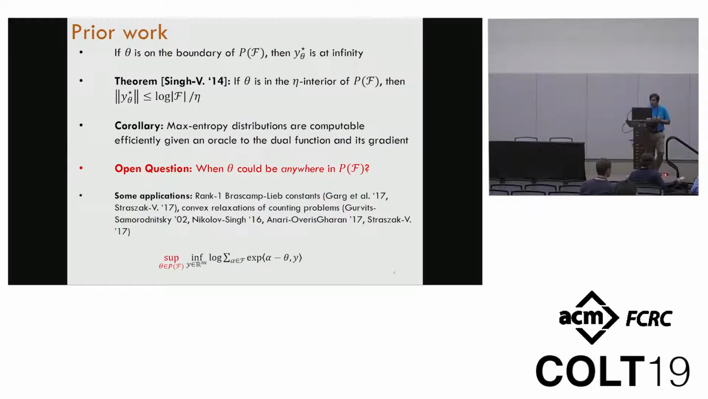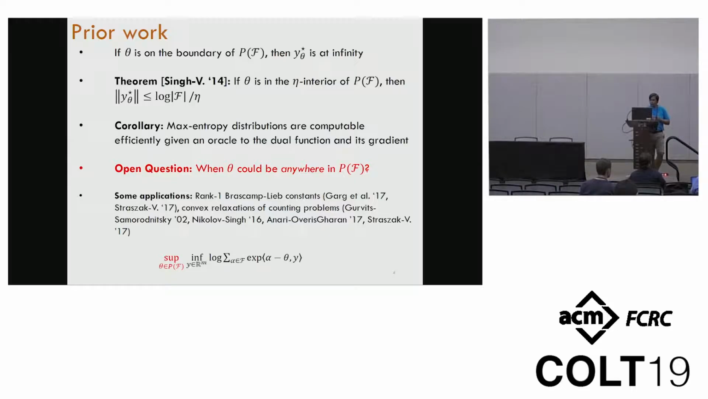With Mohit Singh in 2014, in a paper in STOC, we proved the following result: if this point theta is deep inside the polytope, which means you can put a ball of radius eta around it and the whole ball is still inside the polytope, then you can prove an upper bound on the size of the optimal solution, which allows you to then give computational results. And a question that was open is whether we can show a similar result, or something similar, when theta can be anywhere.